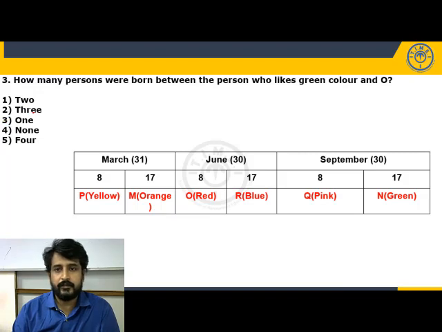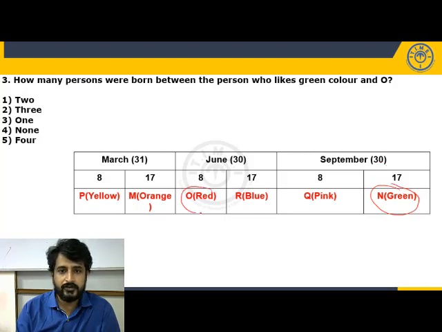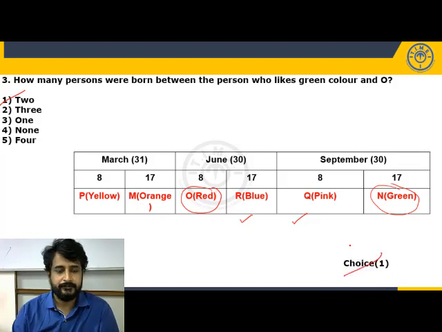How many persons were born between the person who likes green color and O? The person who likes green color was born on September 17th and O was born on June 8th. So between these two, how many persons were born? 2 persons. Answer is 2, but it is in choice 1.